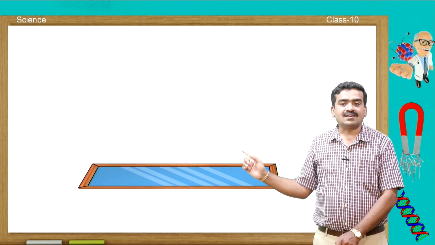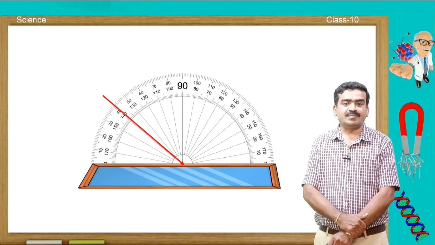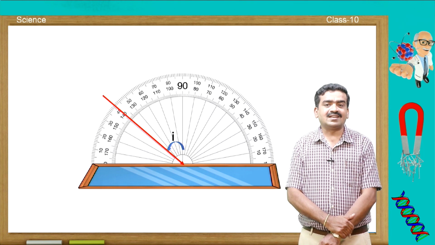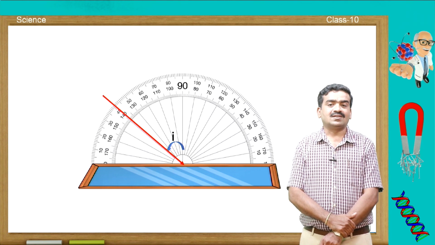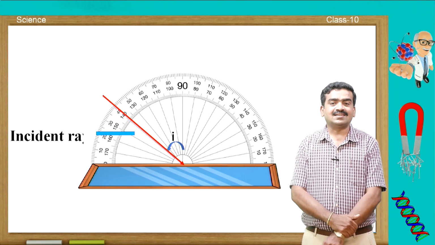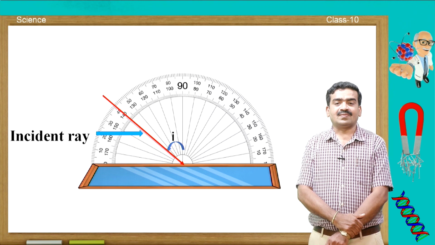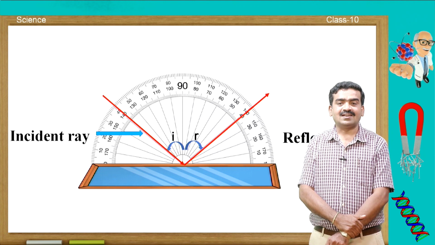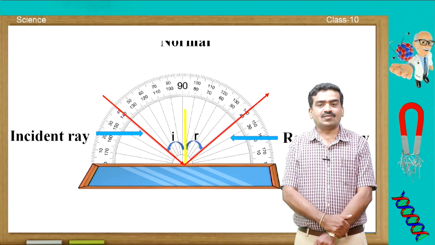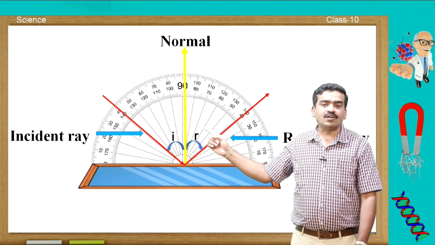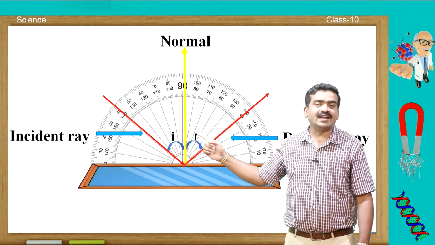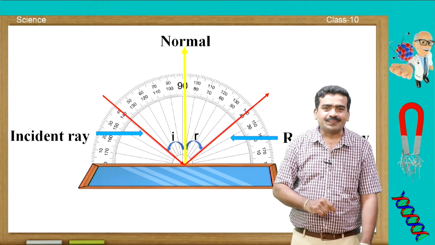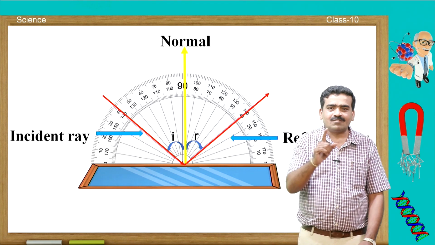And you can understand the first law with the help of this animation. Here you are seeing the incident ray, and there is the angle of incidence, which is with respect to the 90-degree angle or the normal, and there is a reflection from the point of incidence. You are seeing the reflected ray, and you know the meaning of normal. If you measure this angle of incidence and angle of reflection, you come to know that the measures of both angles are the same. This confirms the first law of reflection.